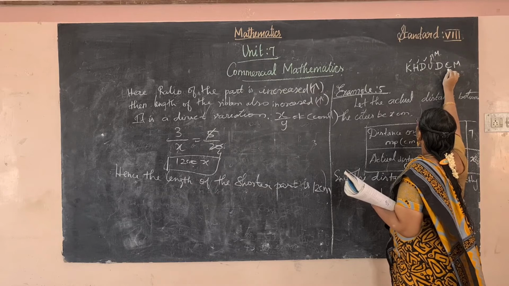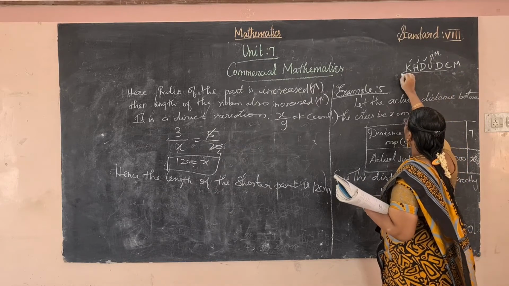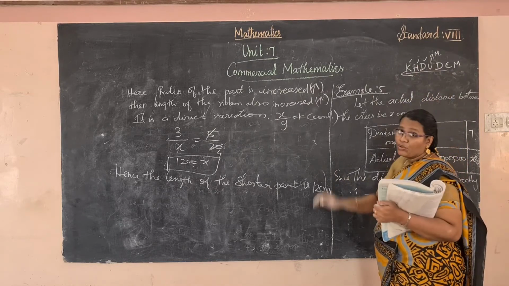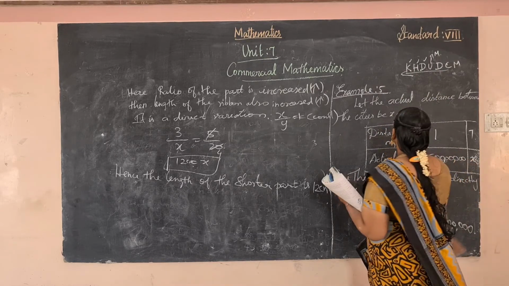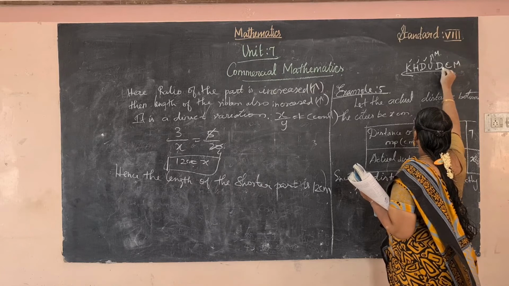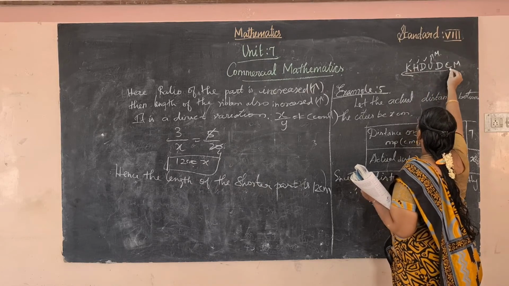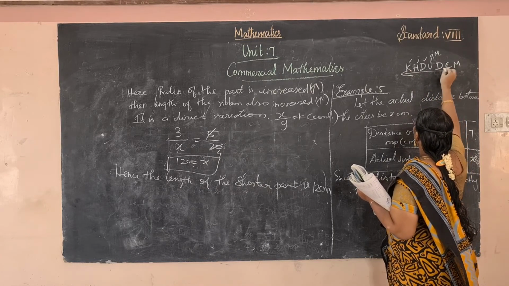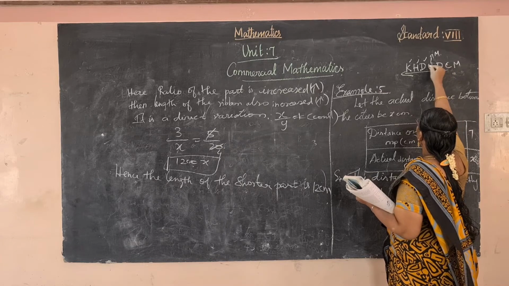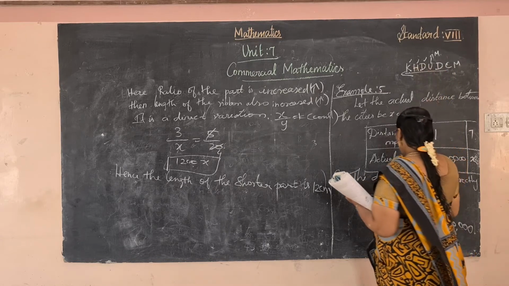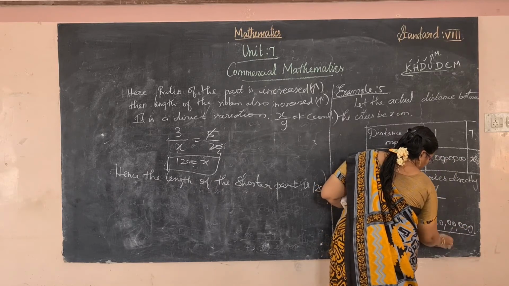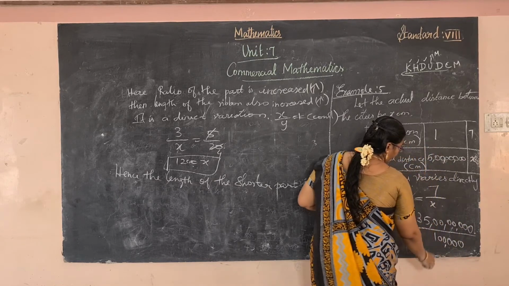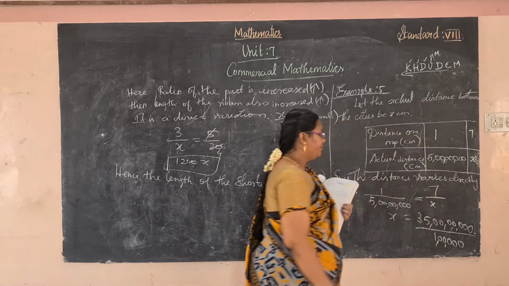Okay, count the units. Centimeter is here. So what will we do? Smallest to biggest we have to divide. So from centi we have to go to kilometer and write it. Okay, so 1, how many zeros we have to add? 1 2 3 4 5. So divided by 10,000, 1 lakh.